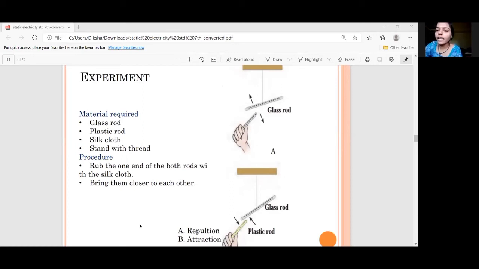Whereas in the second case, B, the one rod which is attached to the stand is a glass rod, whereas the second one is a plastic rod. We have to do the same activity with it also. We rub one end of the glass rod and the plastic rod with a silk cloth, and then bring them closer to each other. What will happen? They will attract each other. Why? Because they have opposite charges. One is the glass rod having the positive charge, whereas the plastic rod has the negative charge. Next.